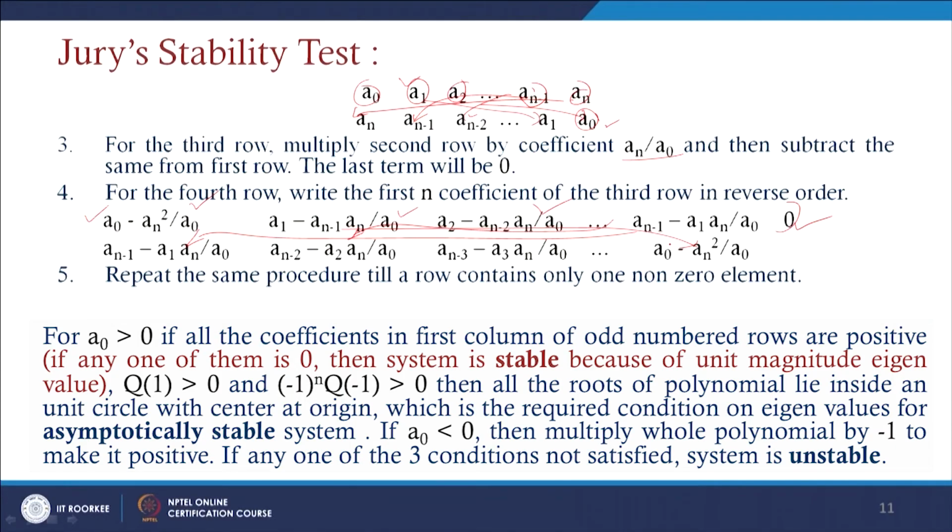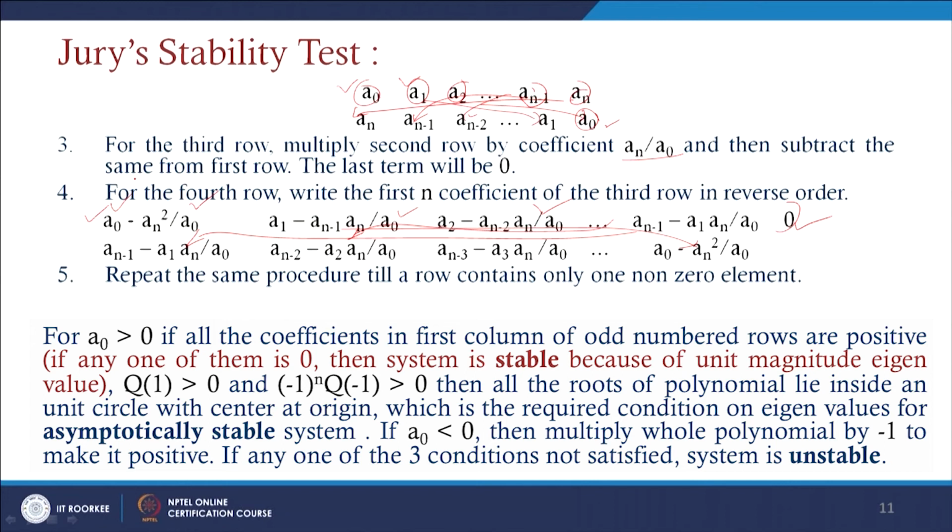And for a0 greater than 0, if all the coefficients in the first column of the odd numbered rows, that is 1, then 3, then 5, are positive, and if any one of them is 0, then the system is stable here because of the unit magnitude of the eigenvalue.